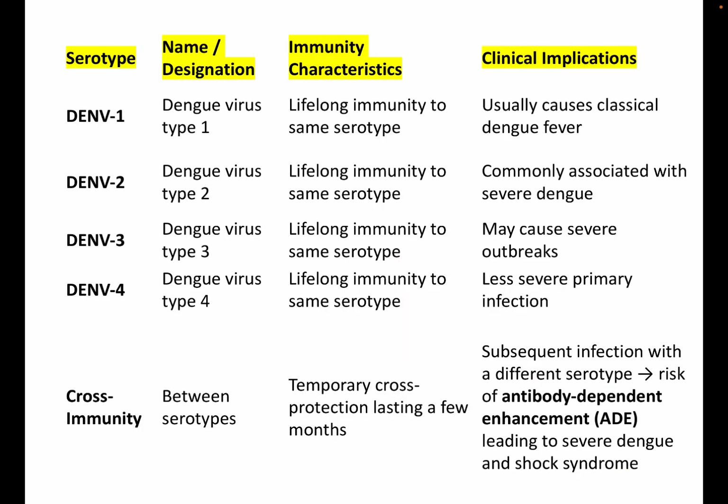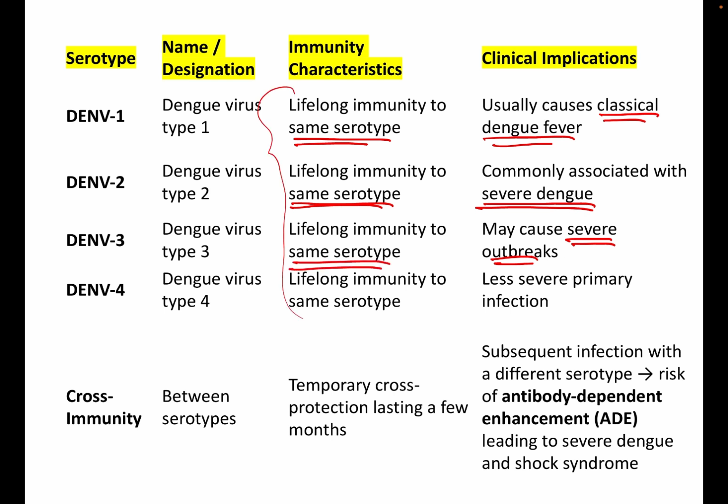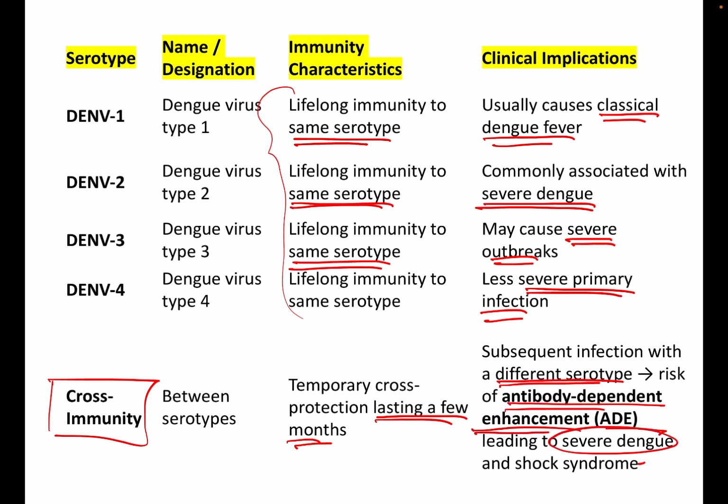Dengue virus type 1 provides lifelong immunity to the same serotype, and usually causes the classic dengue fever. Type 2 also causes lifelong immunity to the same serotype, commonly associated with severe dengue. Type 3 may cause severe outbreaks and also provides lifelong immunity. In fact, all the dengue viruses cause lifelong immunity for that serotype, and in case of type 4, less severe primary infection. So coming to the cross immunity between serotypes, temporary cross protection lasts only for a few months. Subsequent infection with a different serotype risks antibody dependent enhancement leading to severe dengue or shock syndrome.